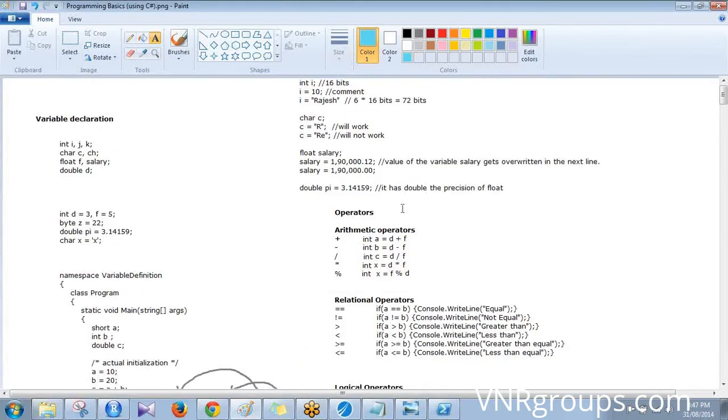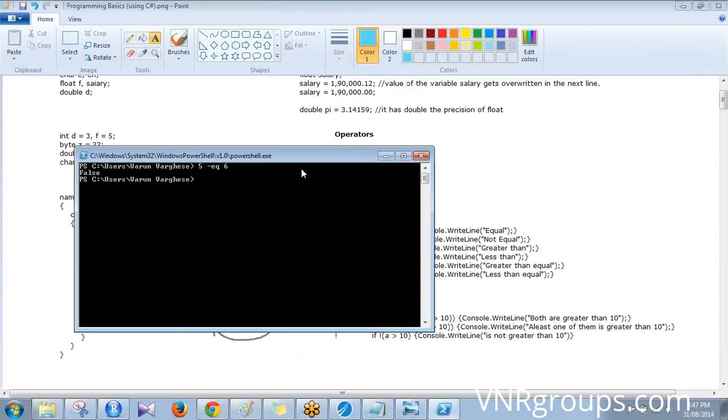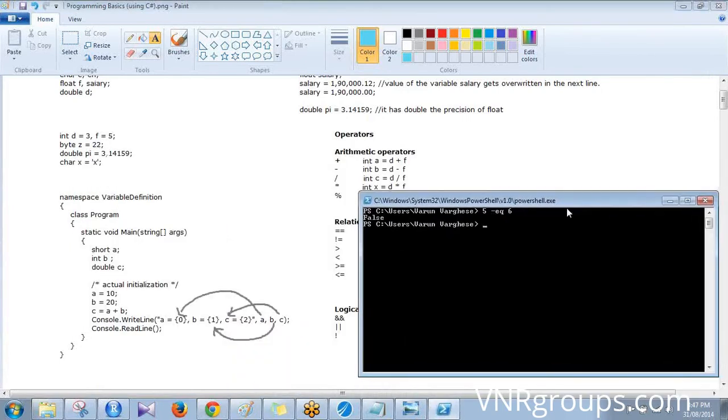Now you've seen arithmetic operators, you've seen relational operators. I'll quickly run through that one more time. See, in PowerShell, when you declare a variable, you have to put $. $B equal to 3, $F equal to 5, $A equal to $B plus $F.